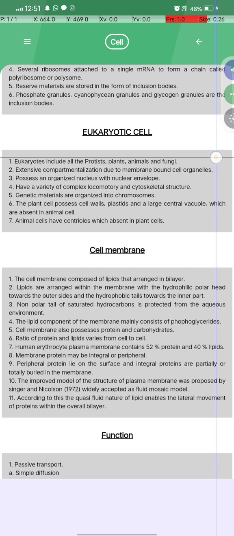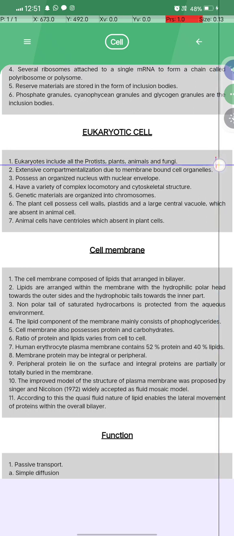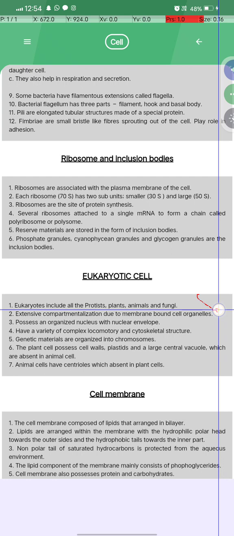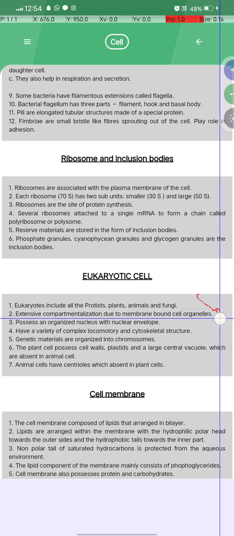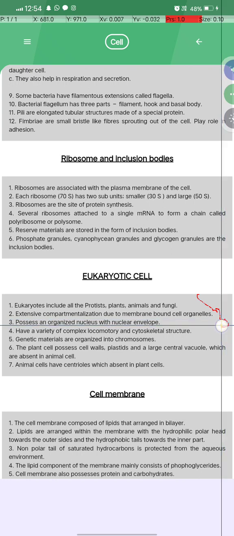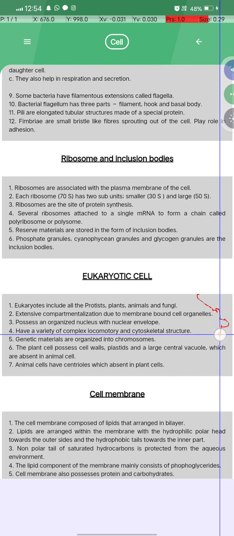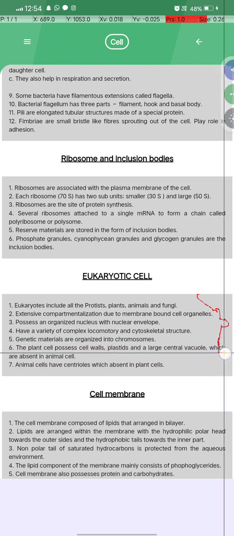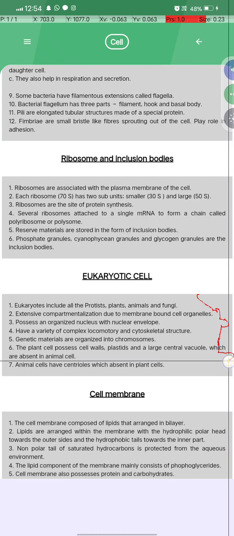Eukaryotic cell. Eukaryotes include all the protists, plants, animals and fungi. Let us look again: eukaryotic cells include protists, plants, animals and fungi. They show extensive compartmentalization due to membrane-bound cell organelles, and are organized cells with a nuclear envelope and a variety of complex locomotory and cytoskeletal structures. Genetic material is organized into chromosomes. The plant cell possesses a cell wall, plastids and a large central vacuole, which are absent in the animal cell.